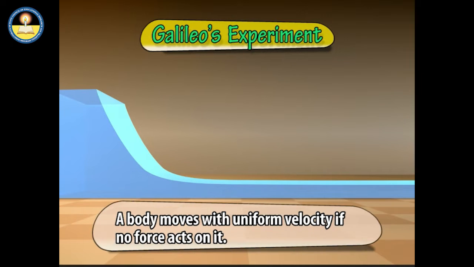It shows that an object moving with constant velocity continues to move with the same speed and in the same direction as long as no external force acts on it.